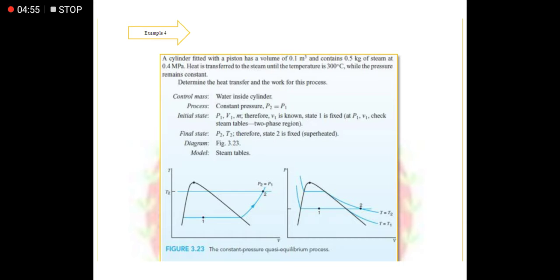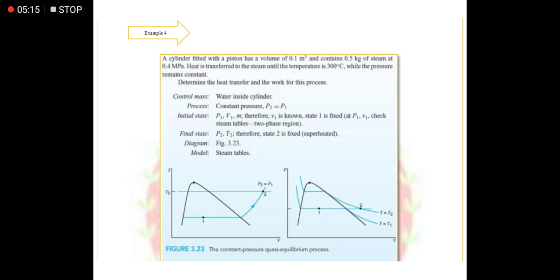P2 is equal to P1. Then the initial state: given our mass, given our pressure 1, and also given our volume. Therefore, the specific volume at state 1 can be found from our table.